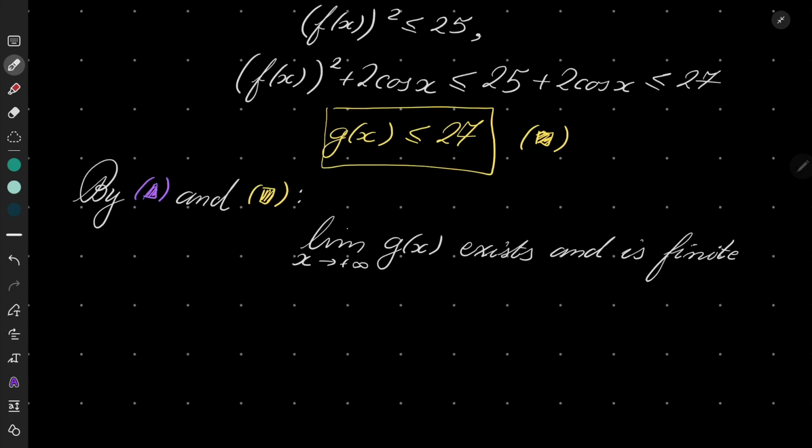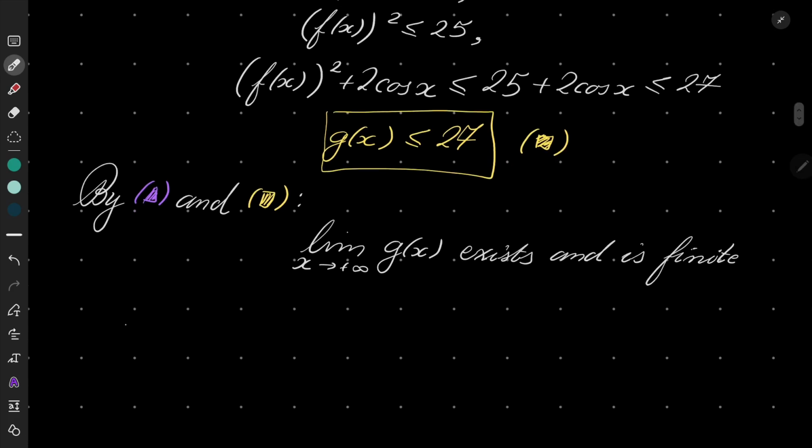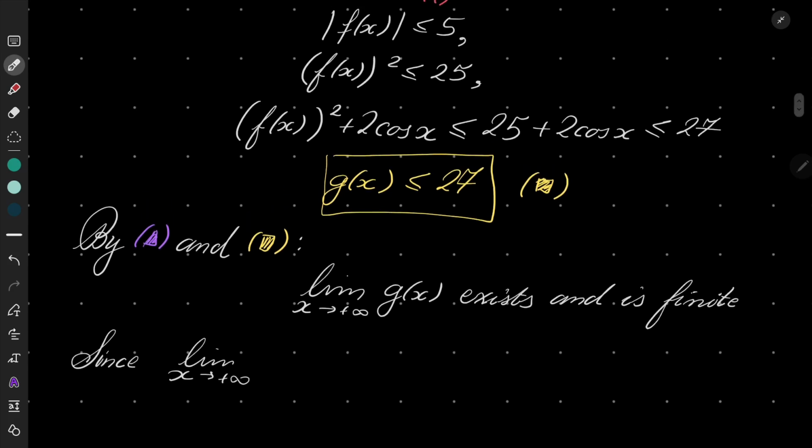And now let's see. Since this limit exists, and since the limit as x goes to infinity of minus 2 times cosine of x doesn't exist, we know that.